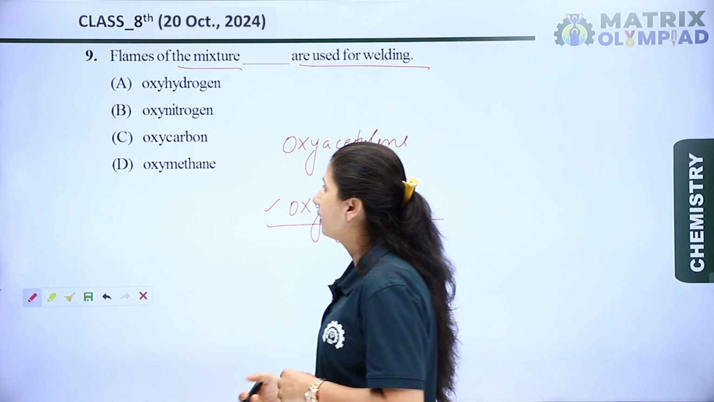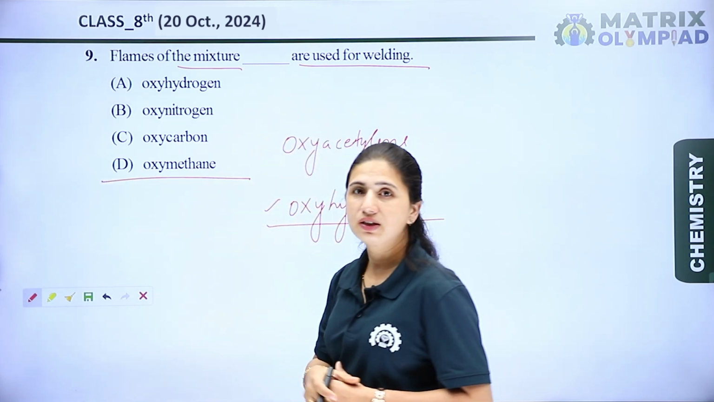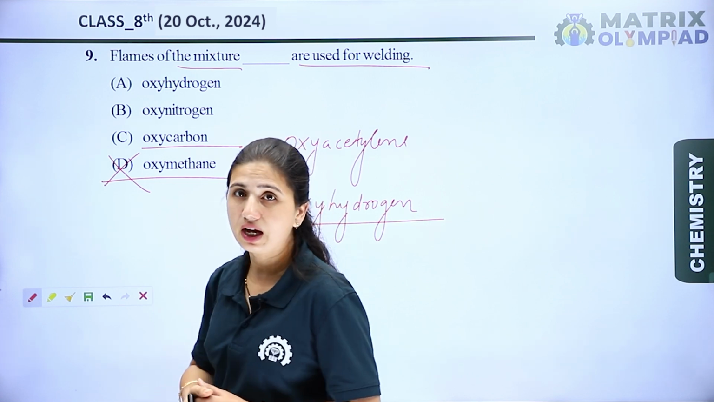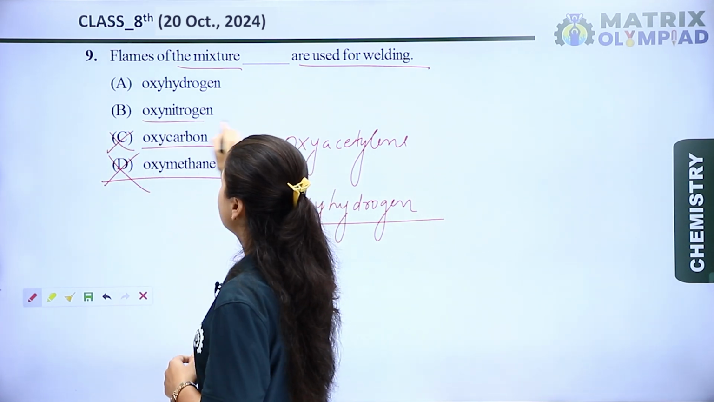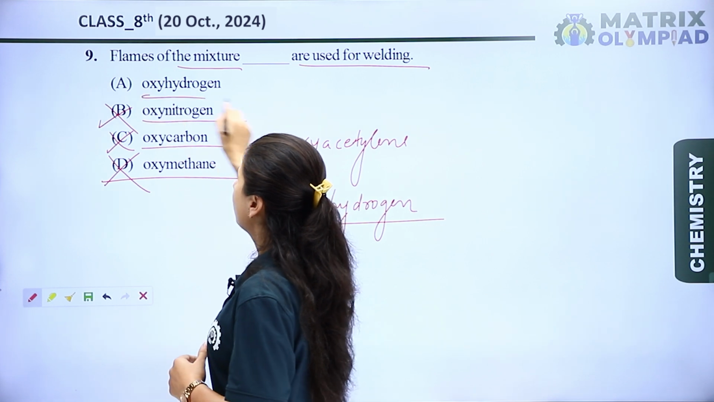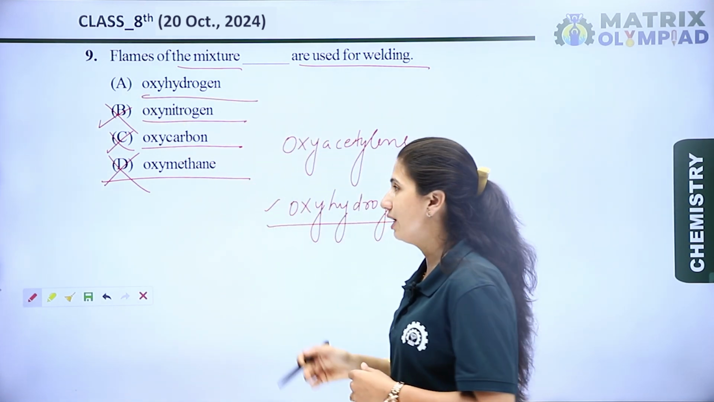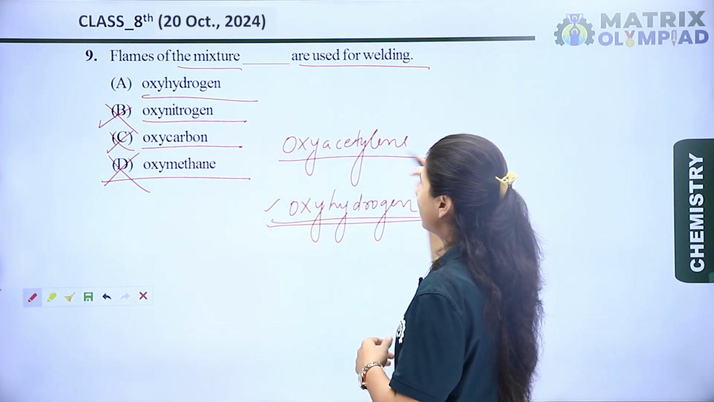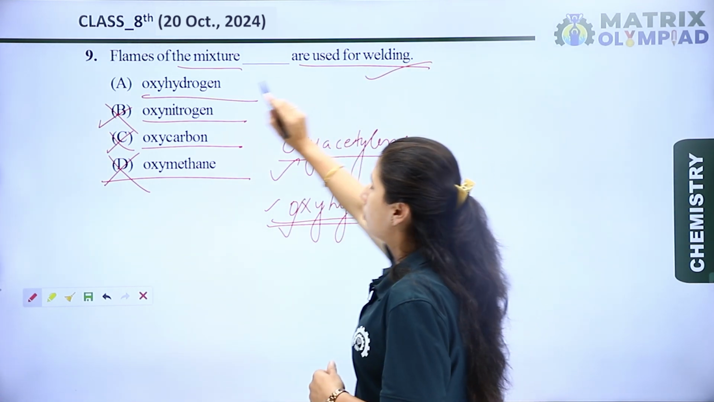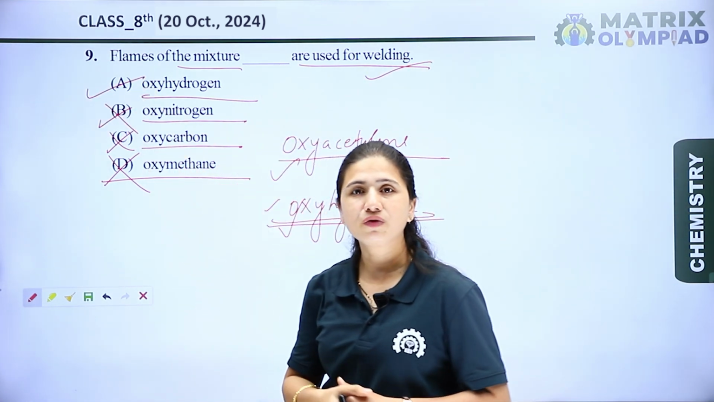Let's see the options. The D option is oxymethane. No, it is completely wrong. Second is oxycarbon. It is also wrong. Next is oxynitrogen. It is also a wrong option. The last one is oxyhydrogen. Yes, oxyhydrogen and oxyacetylene are generally used for welding purposes. So option A is the right option for this question.